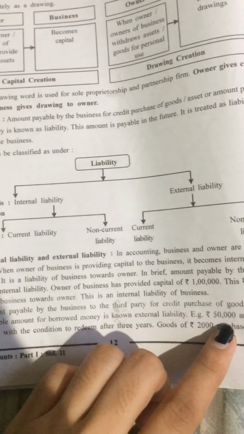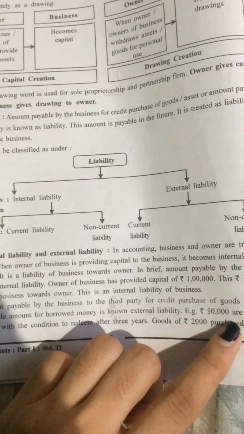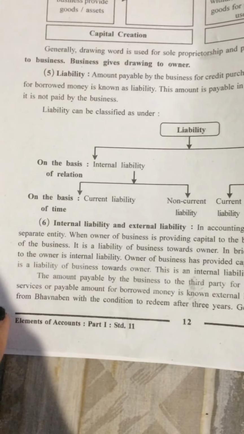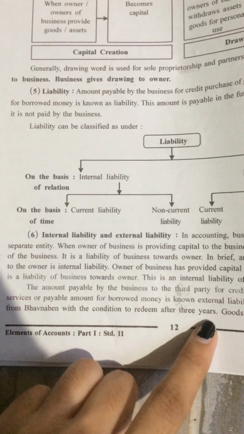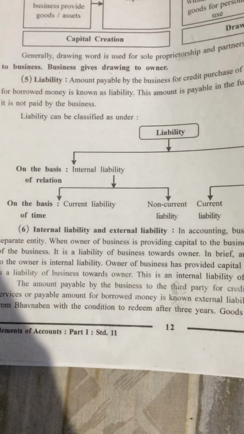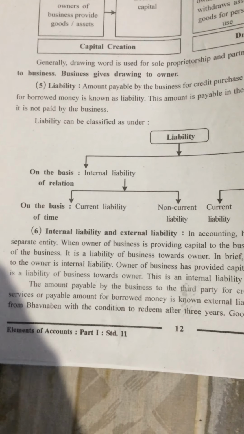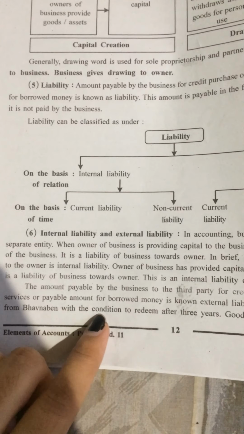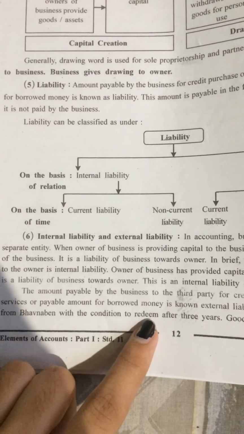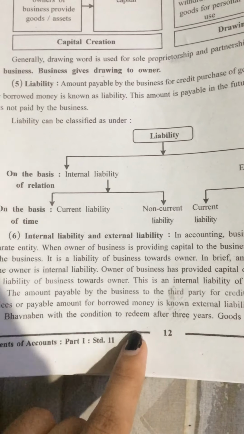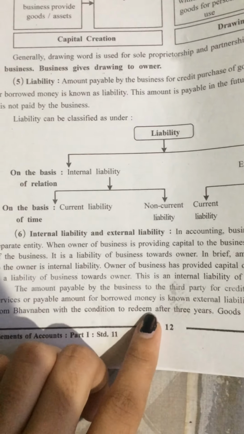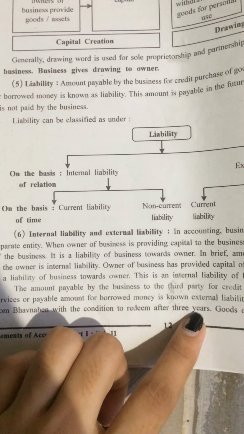So if a business borrows rupees 50,000 from Bhavna Ben with the condition to redeem after 3 years, it means the business has to repay that 50,000 after 3 years. Redeem means to repay that money after 3 years.